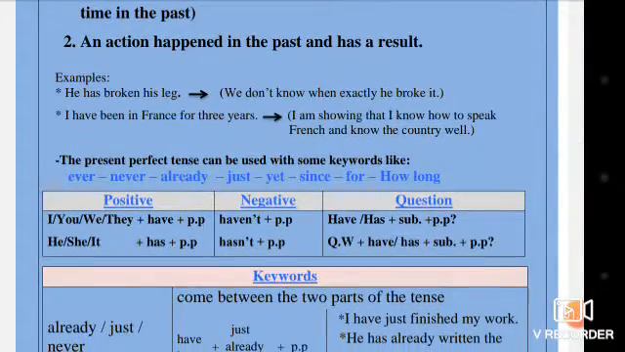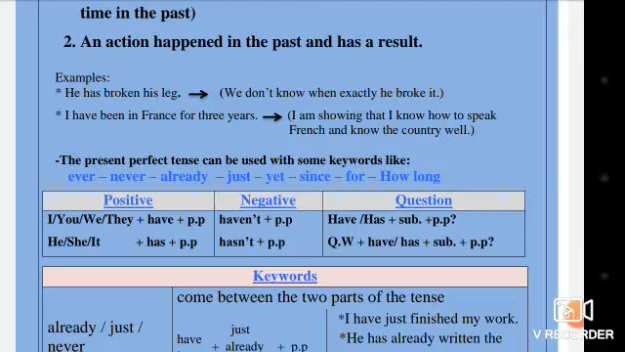Examples. He has broken his leg. We don't know when exactly he broke it. I have been in France for 3 years. I am showing that I know how to speak French and know the country well. The present perfect tense can be used with some keywords: ever, never, already, just, yet, since, for, and how long.